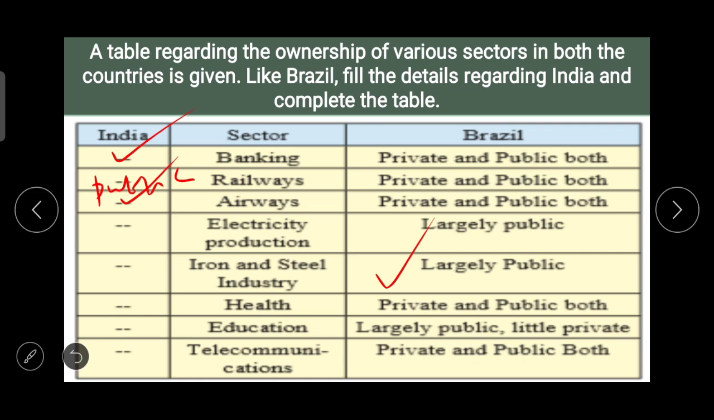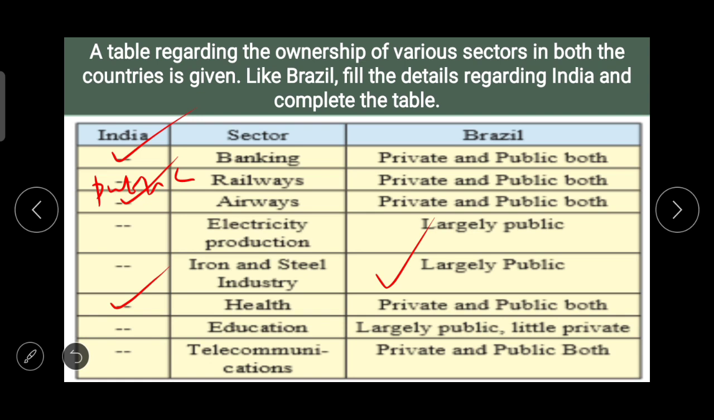Health, private and public both, same thing. Education, largely public, little private. In our country it's both public and private. Telecommunications, private and public both. Now in India we can say that it's largely private and now controlled in the public sector.